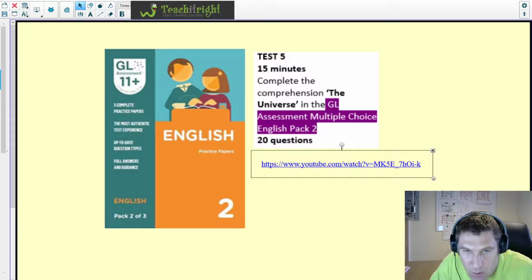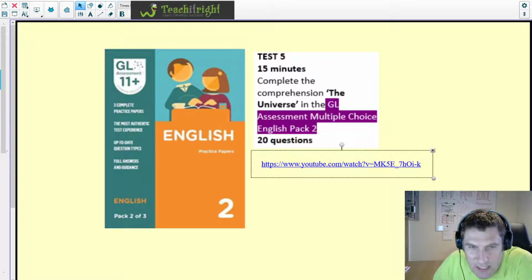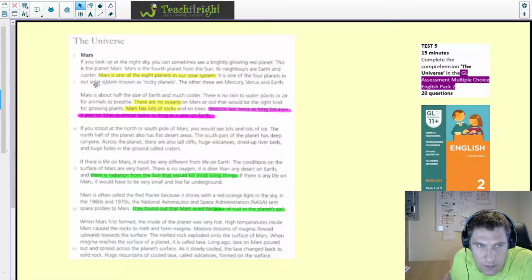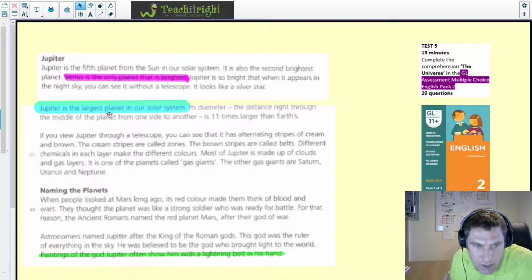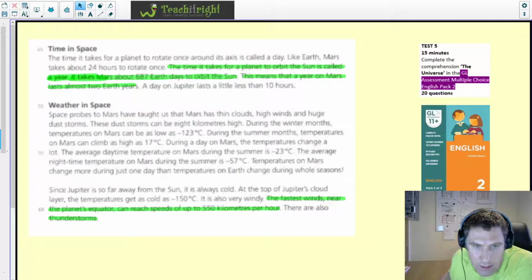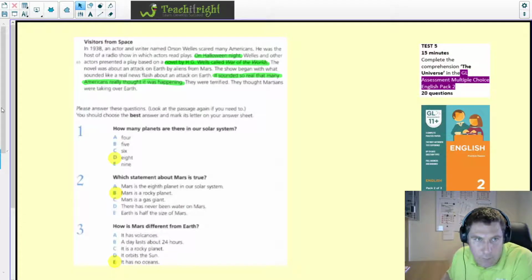So I thought that would be quite a nice video just for you to watch, just to give you an idea of scale, I think. But we are going to look down through the passage now titled The Universe. So if we just bring that up now, we are in test 5. So hopefully you've had an opportunity to read about all those different planets. And as you can see here, what I've done is I've just highlighted certainly where a lot of the answers are going to be located within the passage. So let's have a look down through the questions now and just see where those answers actually were located.